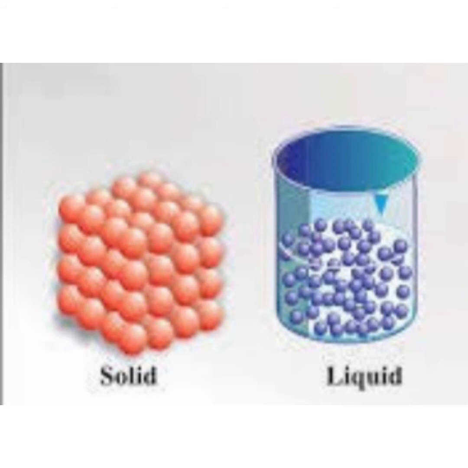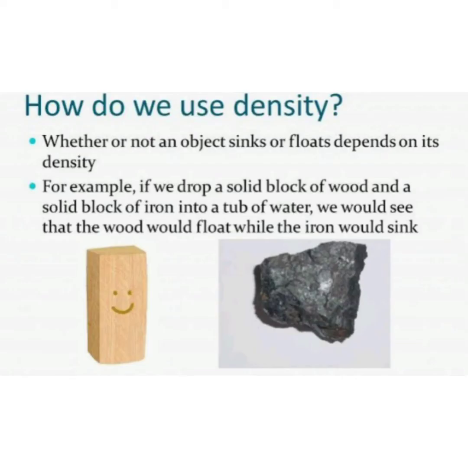Next, dense substances. The substances in which the molecules are closely packed are called dense substances.